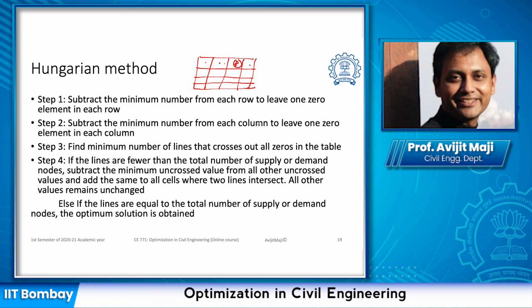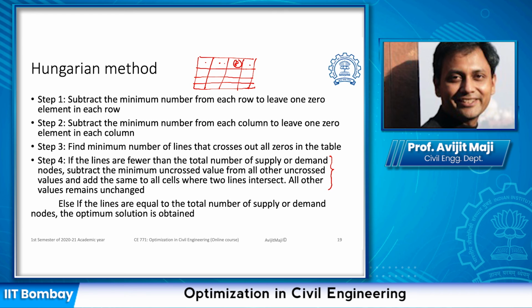Then once we do this exercise, we need to find the minimum number of lines that crosses out all zeros in the table. So this is an exercise where we need to find the lines which are going to cross out all the zeros in the table with the minimum number of lines. Once we do that, if the number of lines is fewer than the total number of supply or demand nodes, then we need to subtract the minimum uncrossed value from all other uncrossed values and add the same to all cells where two lines intersect. All other values remain the same or unchanged.